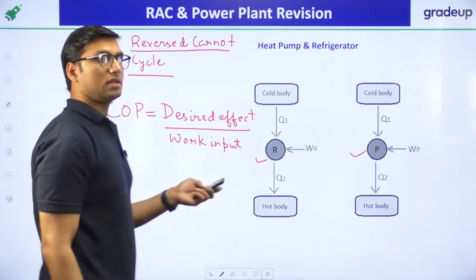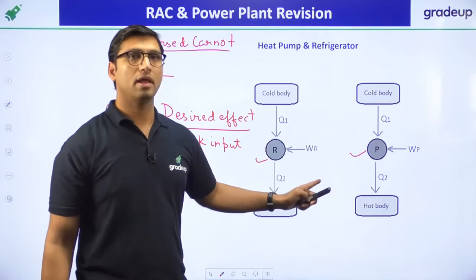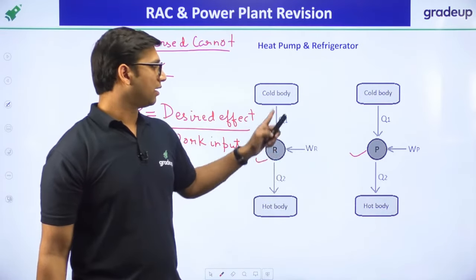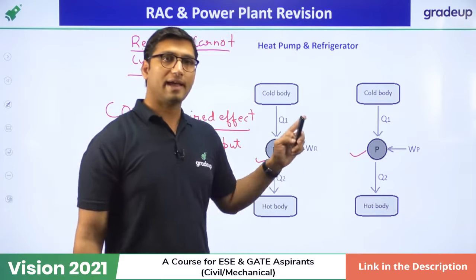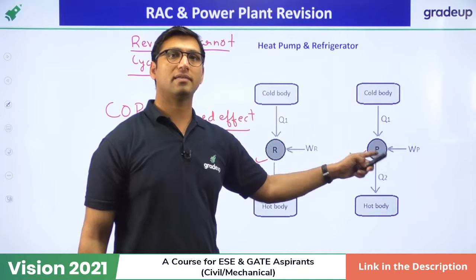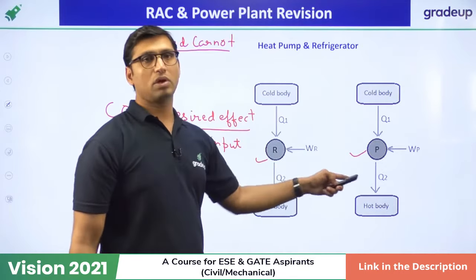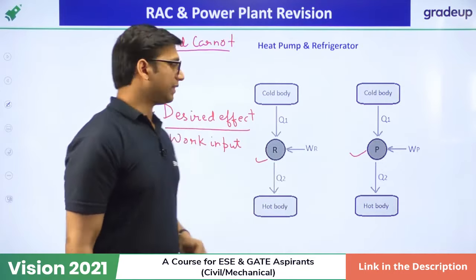Both of these devices are almost the same, they both take work as input, and utilizing that work, a refrigerator is used to maintain a system at a lower temperature as compared to the surroundings, and a heat pump is used to maintain a system at a higher temperature as compared to the surroundings. Okay, so that is how these two devices work, and the coefficient of performance is equal to desired effect over work input. For a refrigerator,